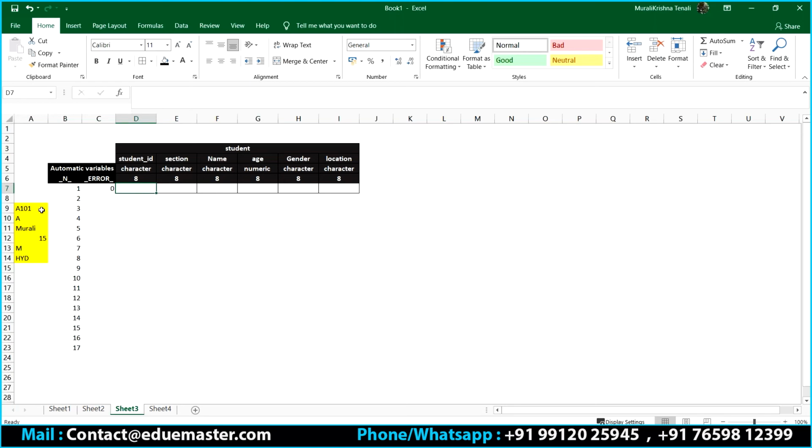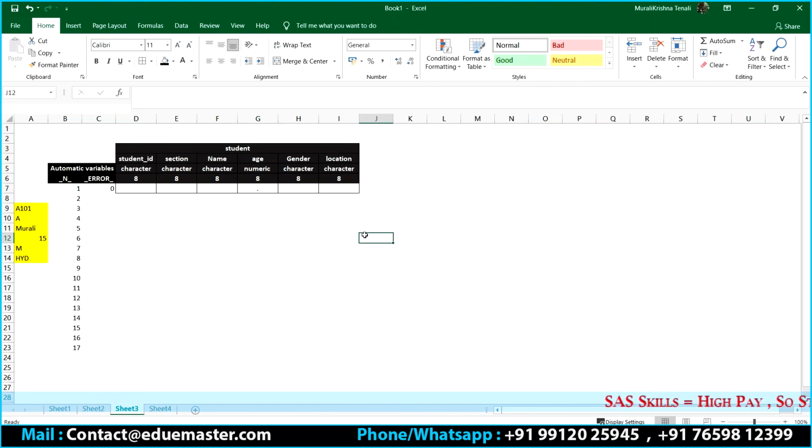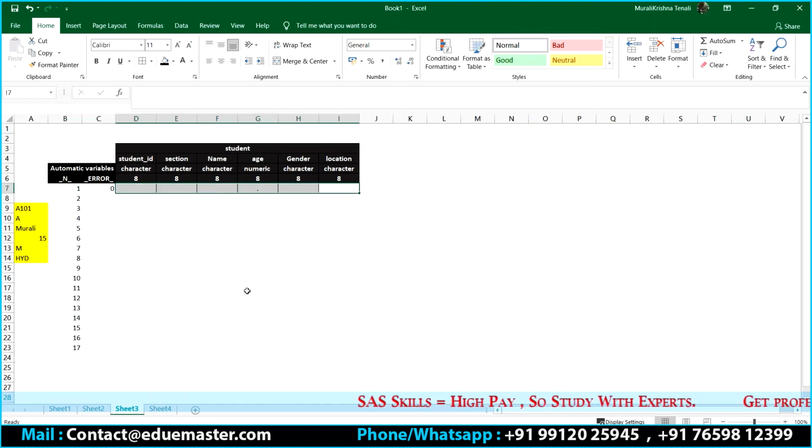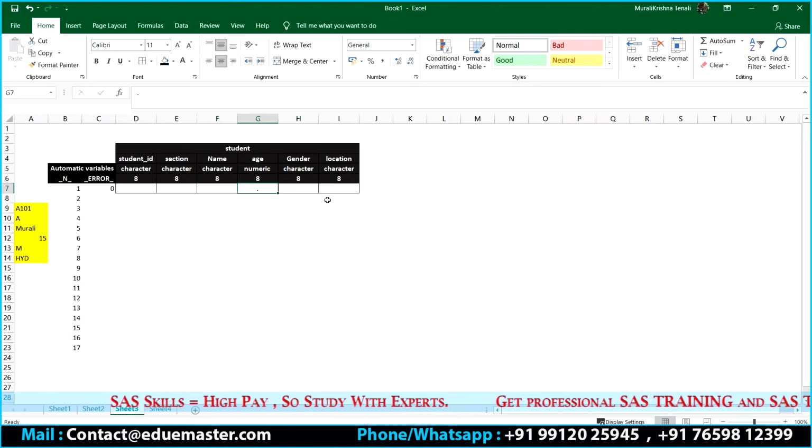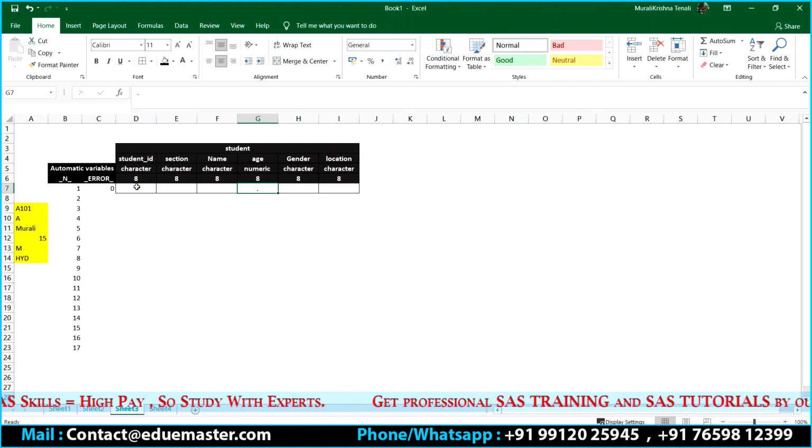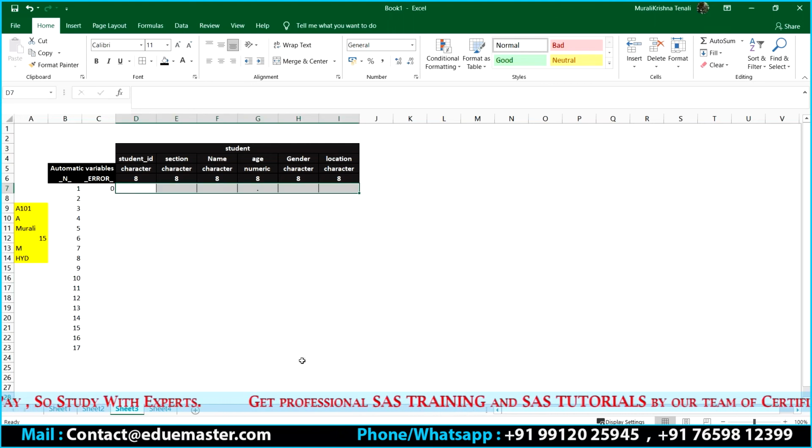Then, before it starts processing the data, it will assign missing values to all the variables. Character missing value is blank space. For numbers, missing is also shown differently. We talked about the missing values, right? So for numeric missing data, it is a period, that is a dot. For character data, it is going to be blank spaces. By default, it will be assigning missing values to it.